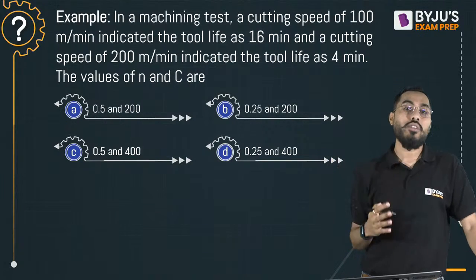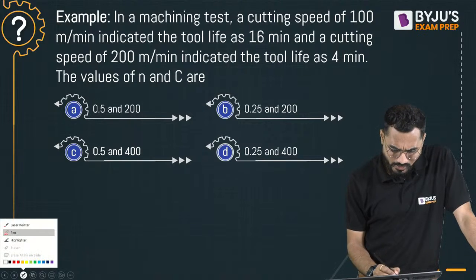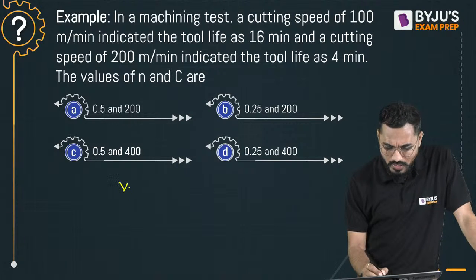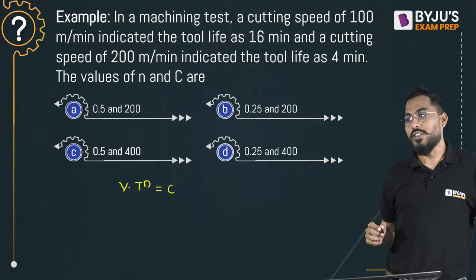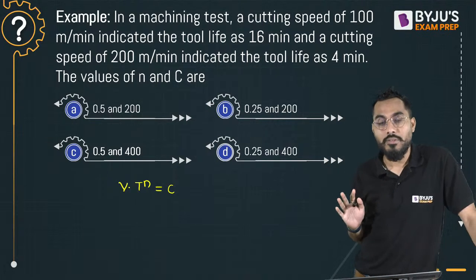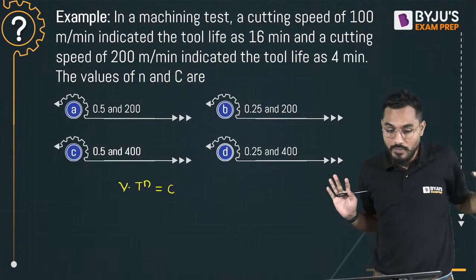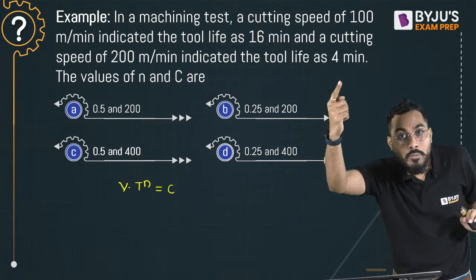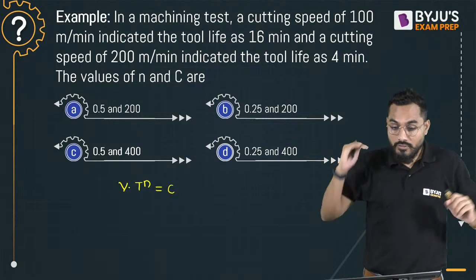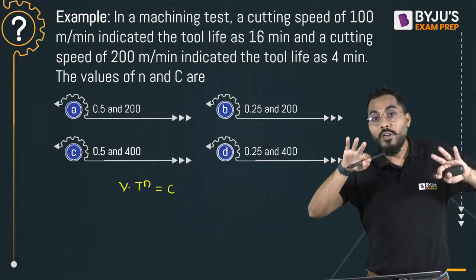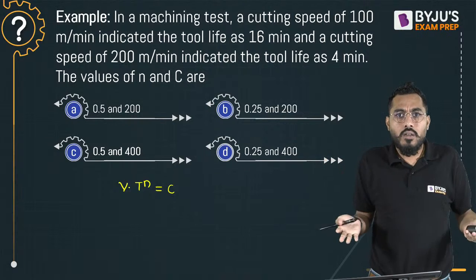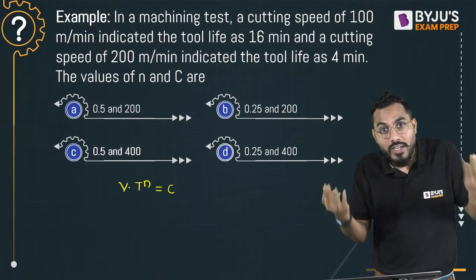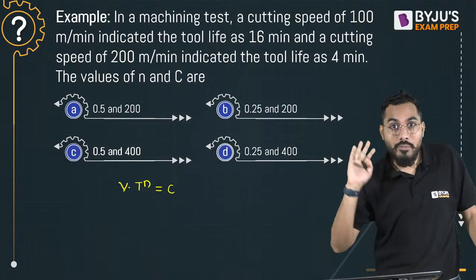What is Taylor's tool life equation? It's very simple: V into T to the power of N is exactly equal to C. This is Taylor's tool life equation. Now there are two different conditions given. When the cutting speed is 100 meter per minute, my tool life is 16. When it is increased to 200 meter per minute, my tool life is 4. So put the values there: same work material, same tool, so the constant will remain constant.